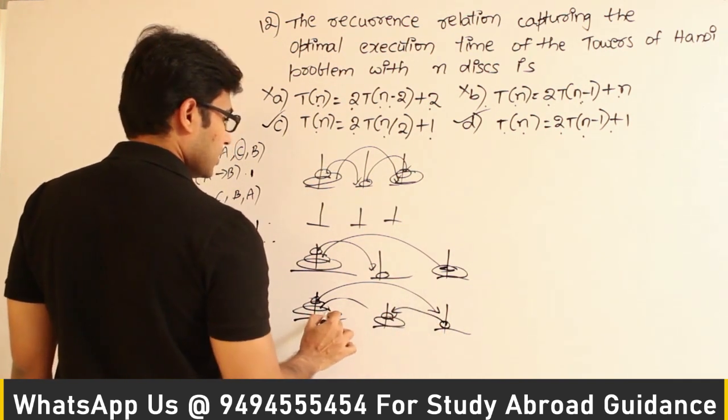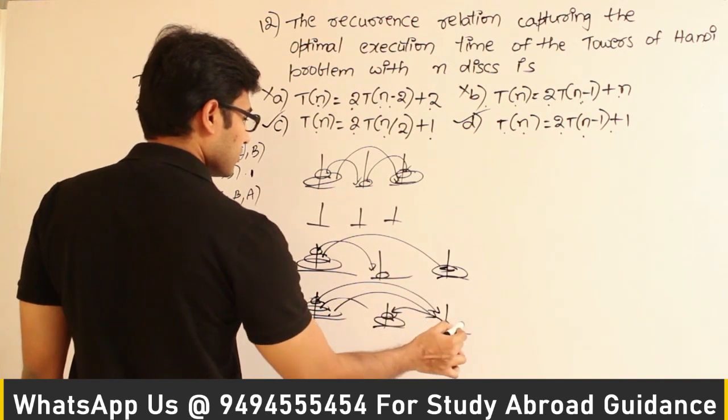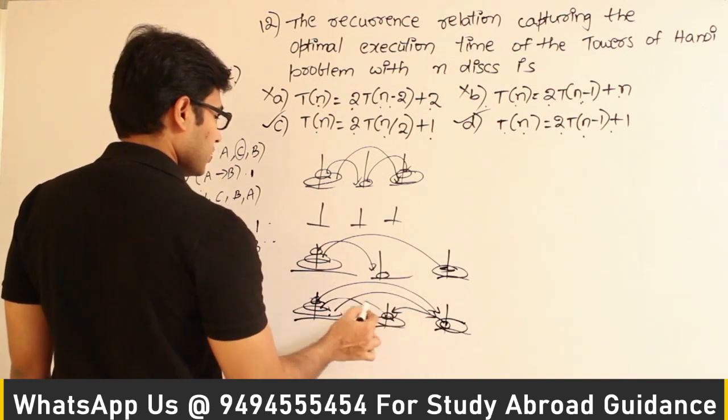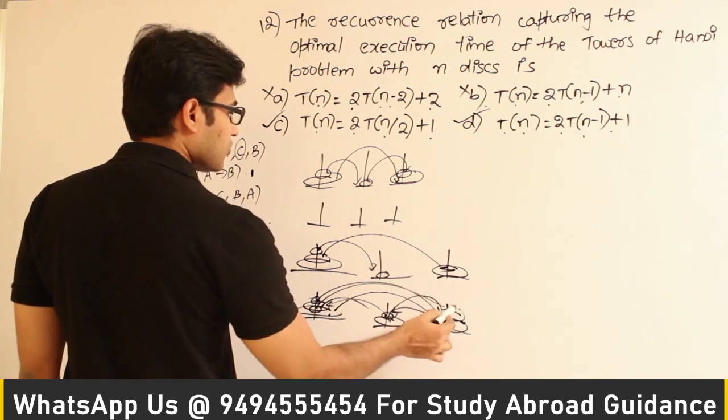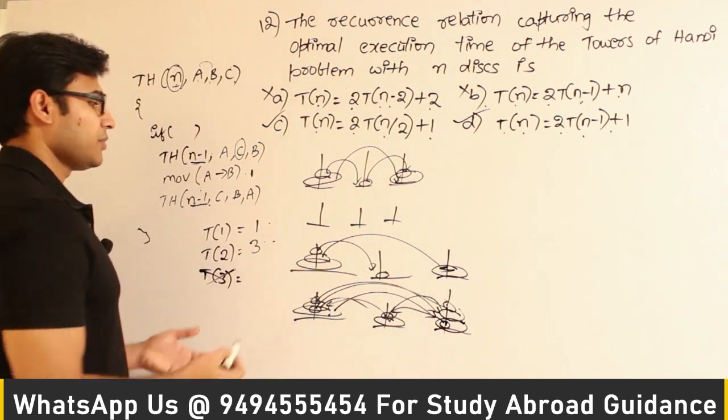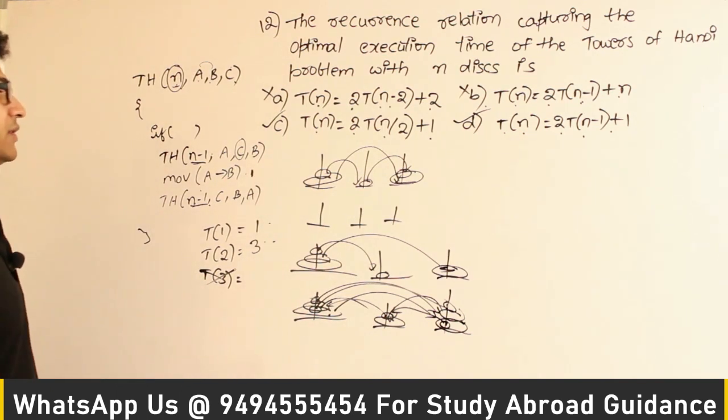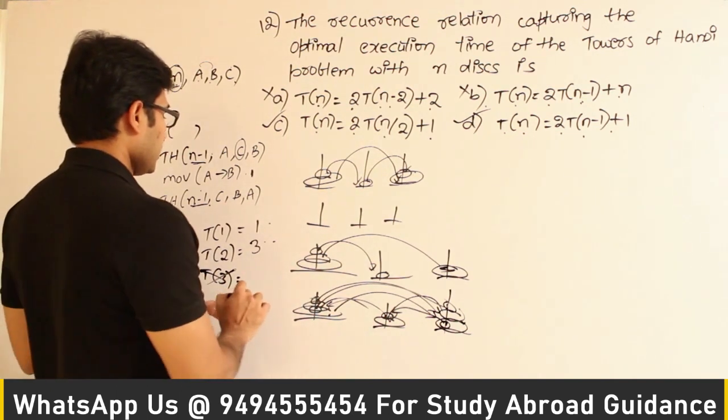Then the big one here, that is move 4, and then the small one here. 5, big one here. 6, and then the small one here. 7. So if you keep track of it, it will take 7 moves here. So T(3) = 7.